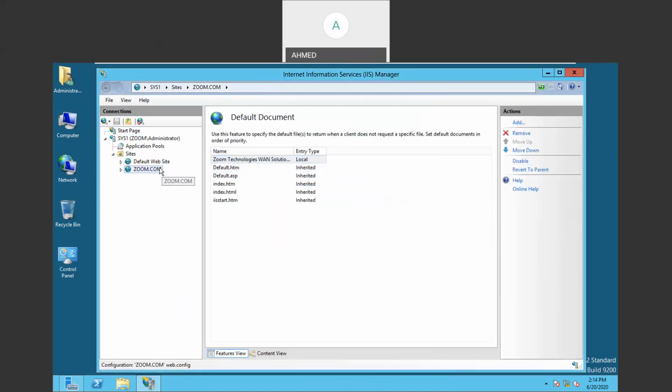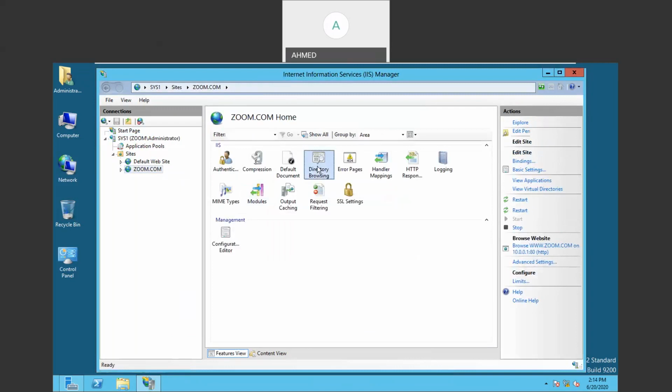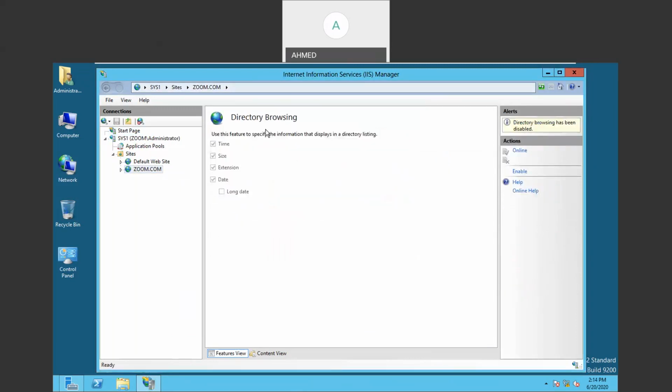Then select the zoom.com website. Open the directory browsing. By default, browsing is disabled here, so you have to click on enable. Once you click enable, the browsing is enabled. Done. Now the website is successfully created, but you have to do one more thing.